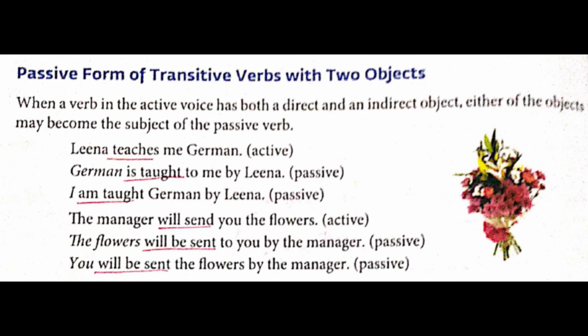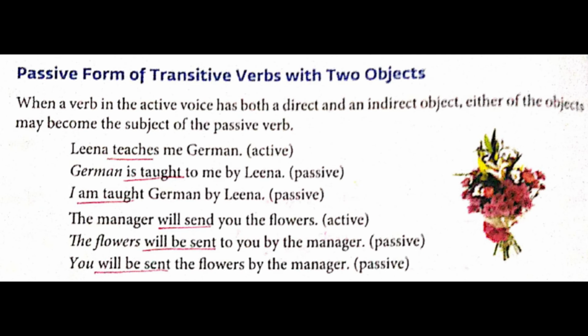When a verb in the active voice has both a direct and an indirect object, either of the objects may become the subject of the passive verb. So what can happen? Either of the objects, that is direct or indirect object, can become the subject of the passive verb. Given examples. First one, Lena teaches me German. Now when you turn this active sentence into passive voice, you can form it in two ways.